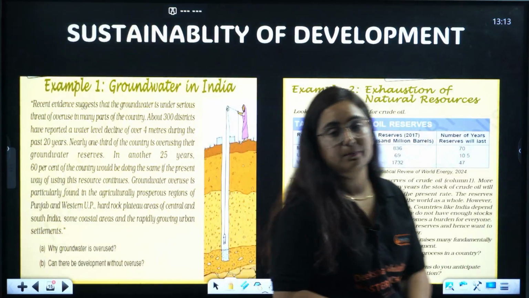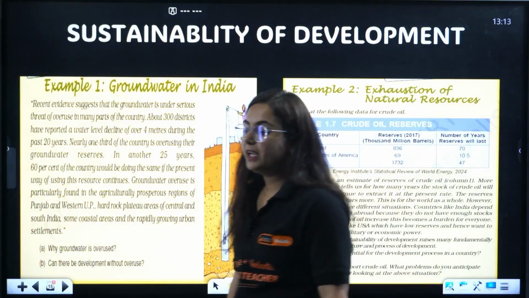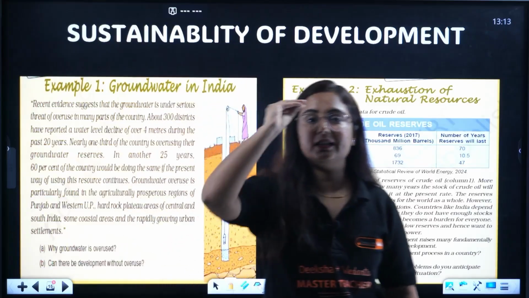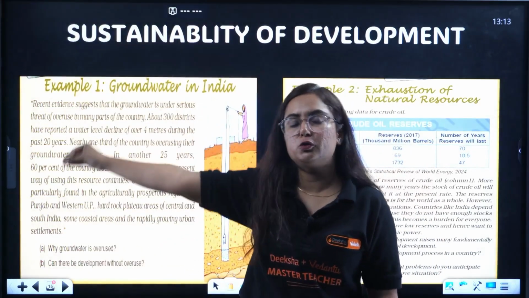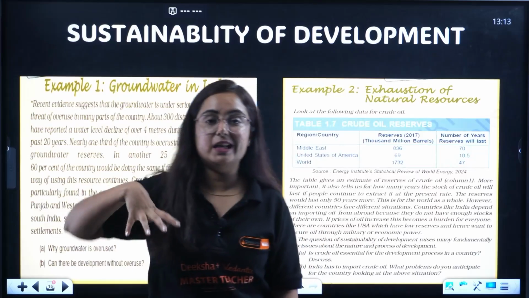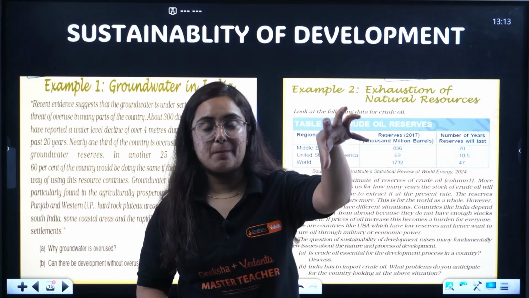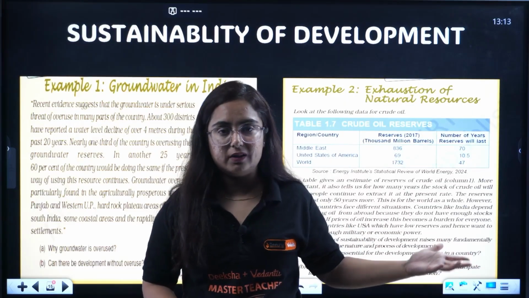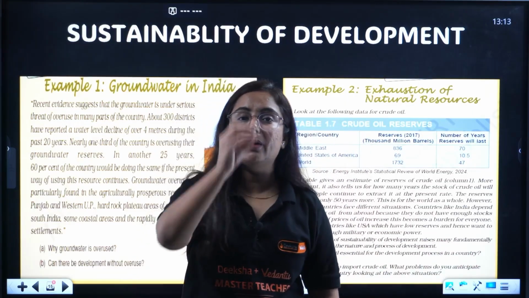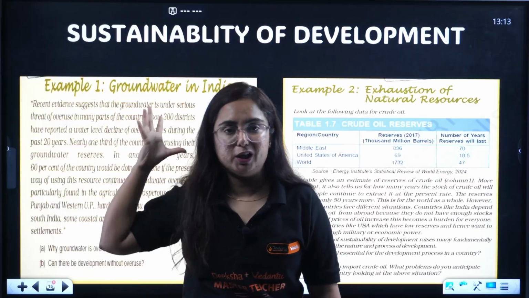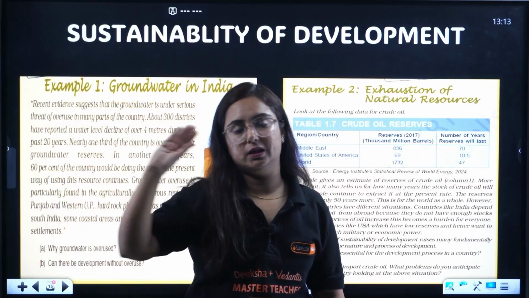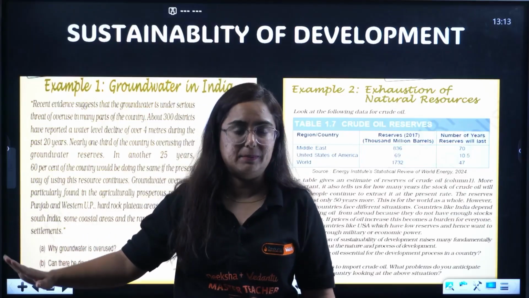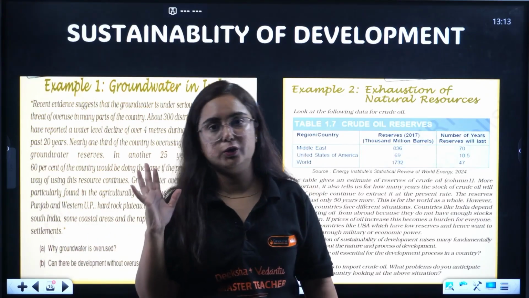Now, last topic, sustainability of development. What is sustainability? To use the resources in a manner that they remain for the future world, for our future generation. Why are we studying this topic here? Because with development comes the exhaustion of natural resources, which we are doing a lot. Hence, the question here will be, what do you understand by sustainability of development? The paragraph is written in your book. Learn it, write it in your words, because this is the easiest part of the chapter. And I trust that you are going to do that.